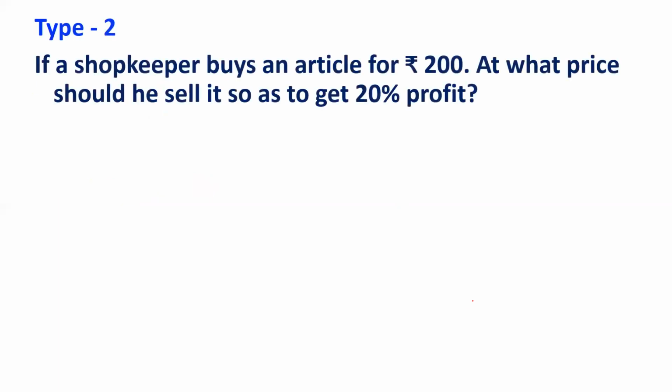What is type 2 question? If you read this question, you find that in this case, the selling price is asked. The cost price is given. Buy price means cost price. Profit percent is given. You need to find the selling price.